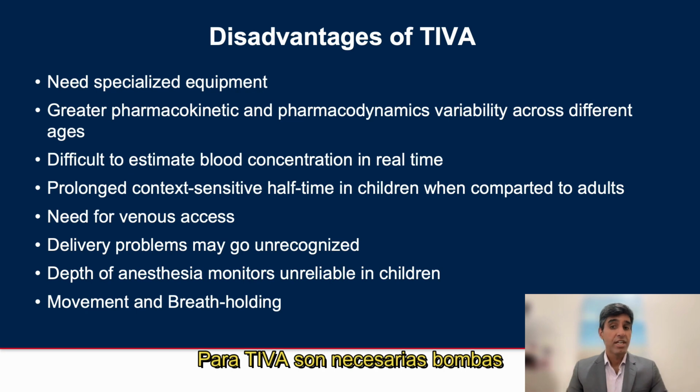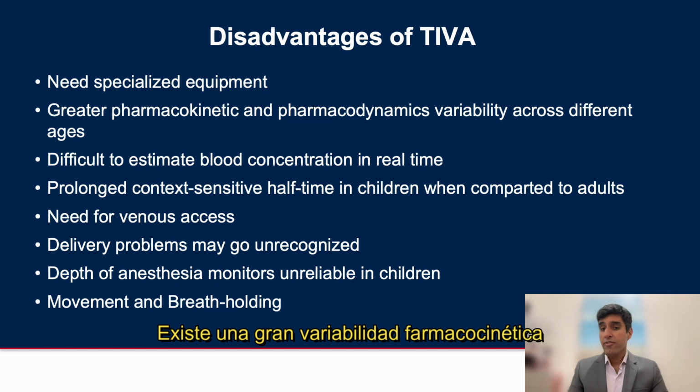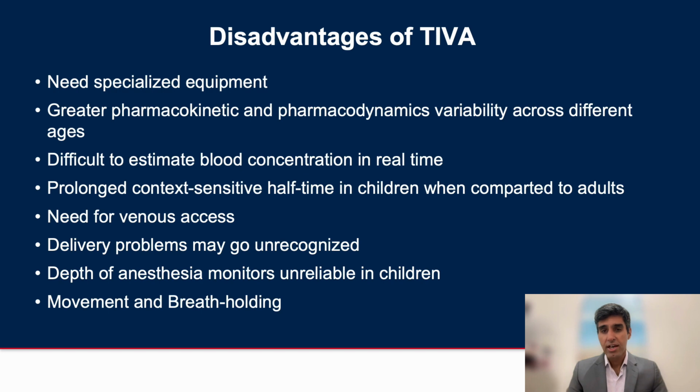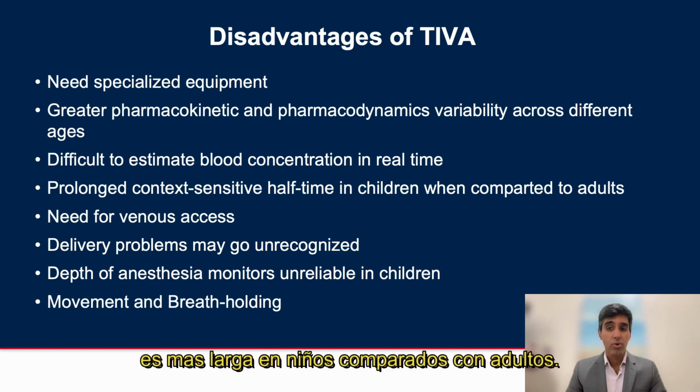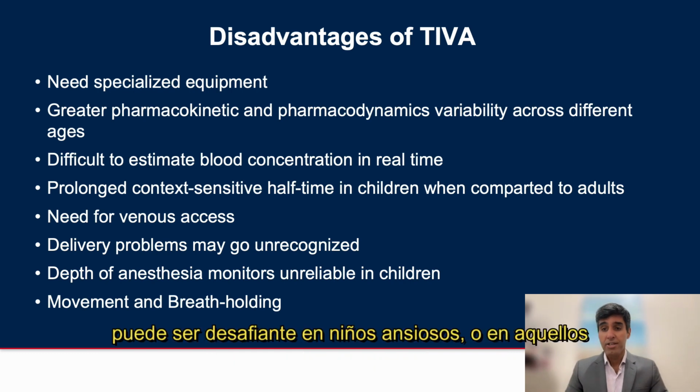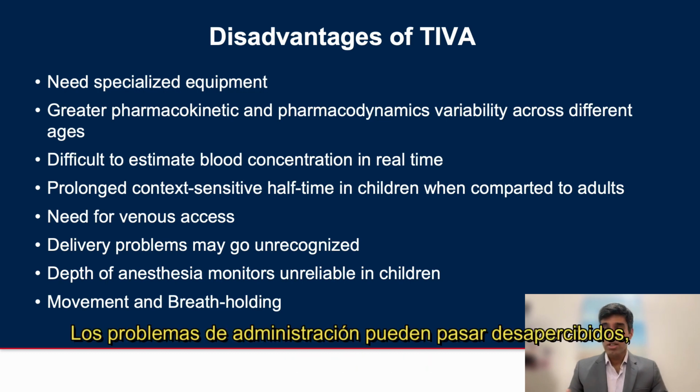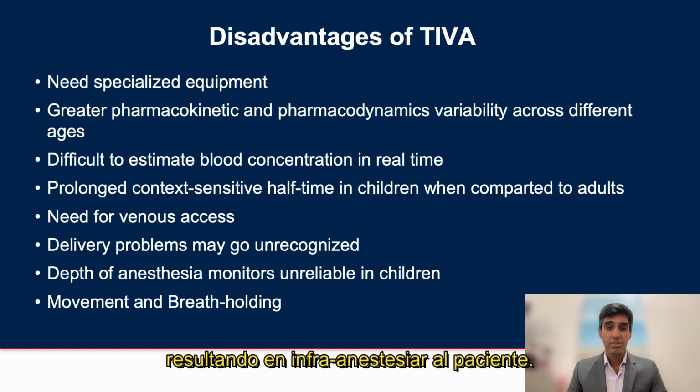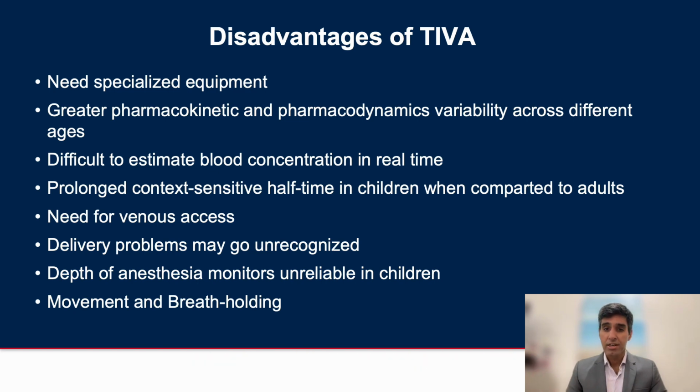With TIVA, there is a need for specialized pumps with algorithms for TCI. There is a greater pharmacokinetic and pharmacodynamic variability across different ages. It is difficult to estimate blood concentration in real time. As we'll talk about in a moment, the context-sensitive half-life in children is prolonged when compared to adults. There is a need for venous access that may be challenging in anxious children or those with developmental delay. Delivery problems may go unrecognized, resulting in under-anesthetizing a patient.